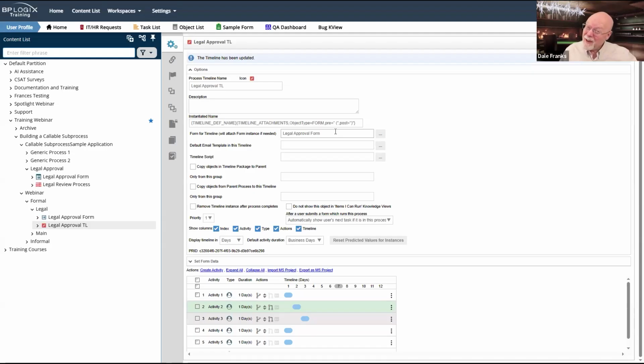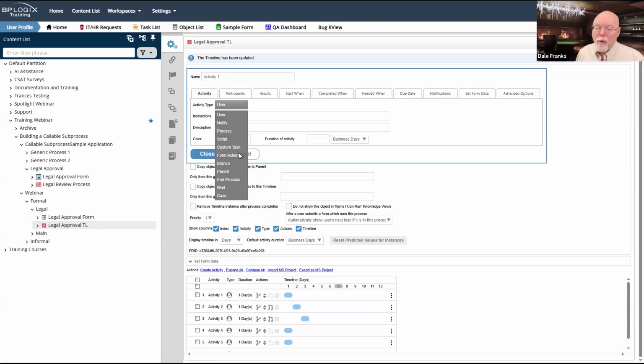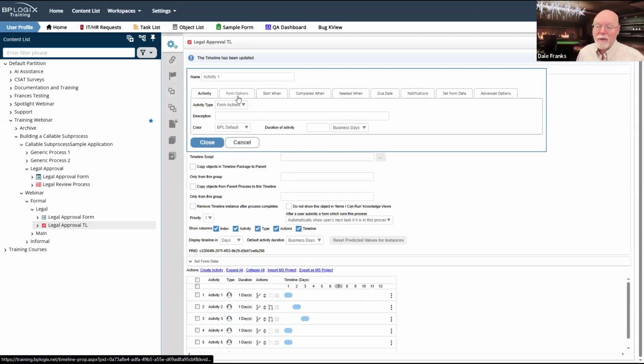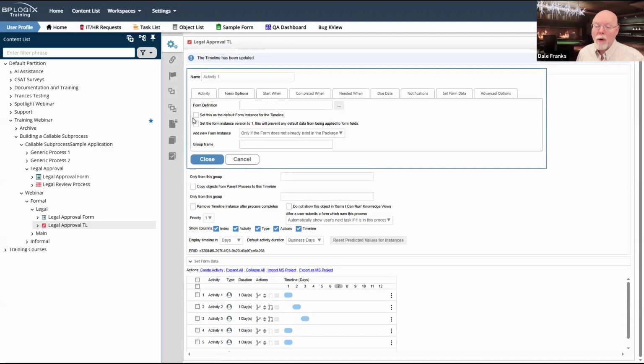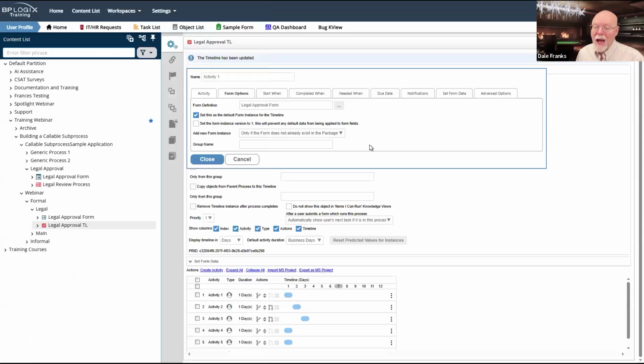Well, we don't want that to actually happen whenever we're calling this. So what we're going to do for our very first activity is we are just going to do a form actions activity. And for our form option, we're going to set our legal approval form as the default form.